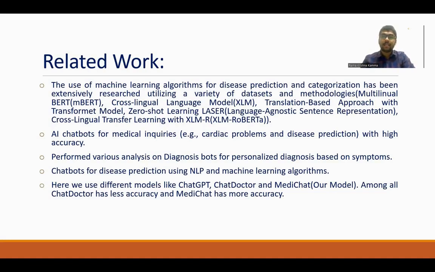In the coming slides, we are going to use NLLB-200, which is the No Language Left Behind model, in our model.